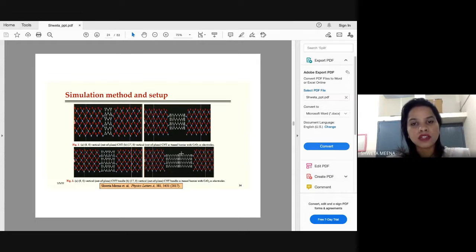Okay, so we wanted to study this effect of diameter, whether diameter plays any role in evaluating the performance of the device or not. Hence we have studied these 4 structures of CNTs for the same device. Of course, the magnetic layer remained the same for this work also. CrO2 we have used as a half metallic magnetic material here also.